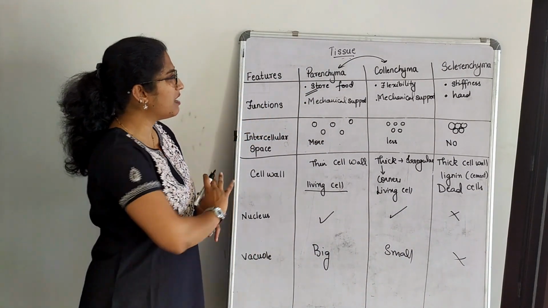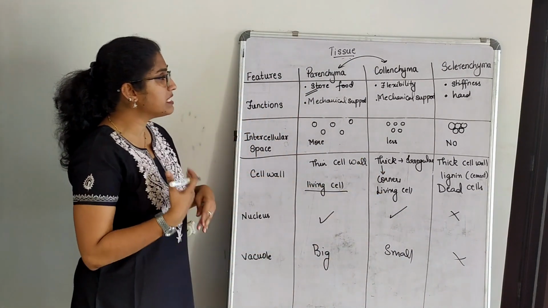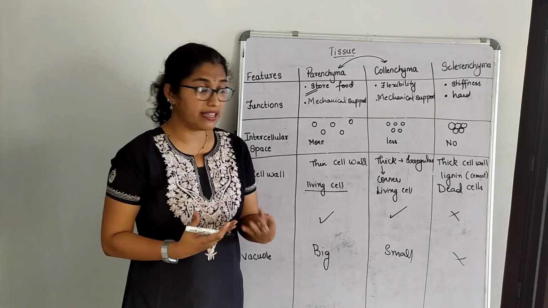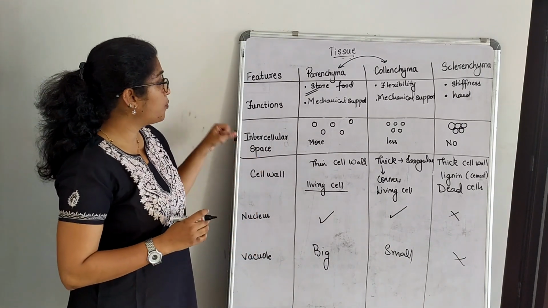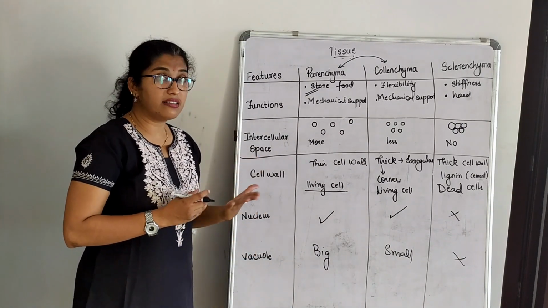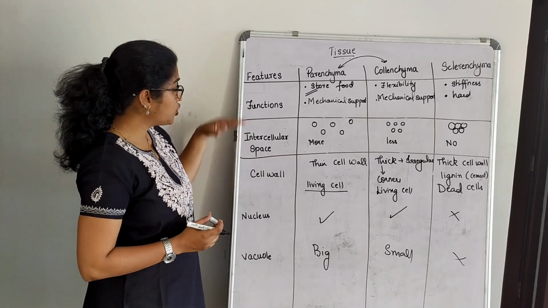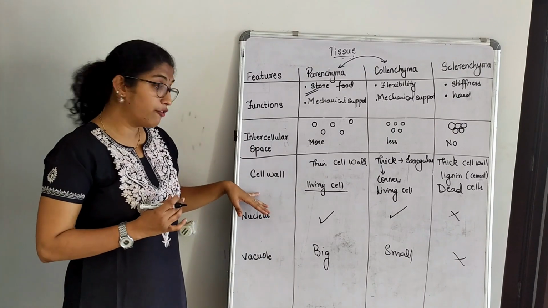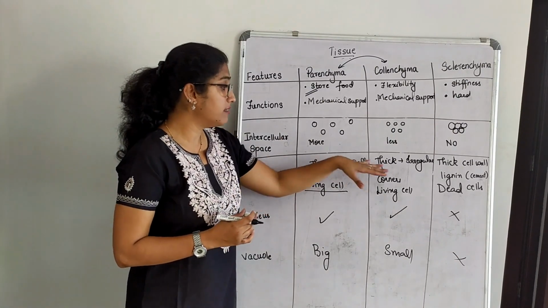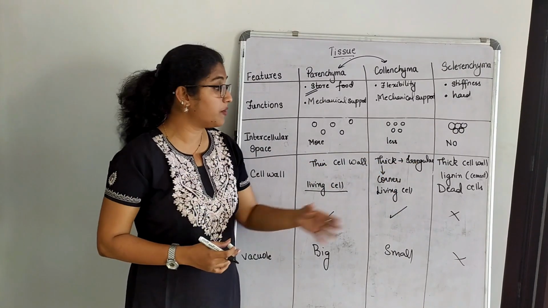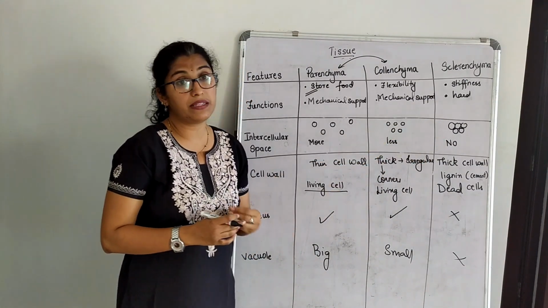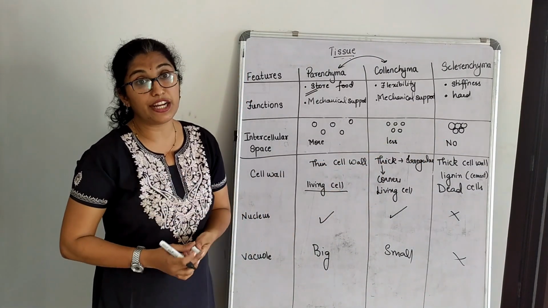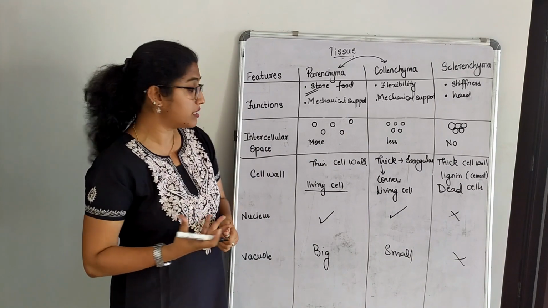So this is a bit in brief about parenchyma, collenchyma and sclerenchyma. What are their functions? What is their intercellular space? Based on their functions and intercellular space, how are they correlated? What is the cell wall like? How thick is the cell wall? If they are thick, how is it irregular? And if they are very thick, that means it is made up of lignin, a cementing kind of material which gives rigidity to the cell.